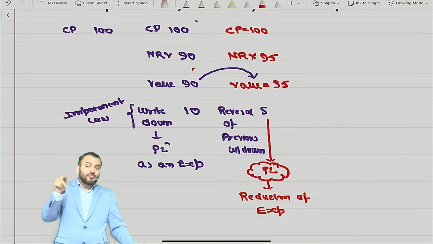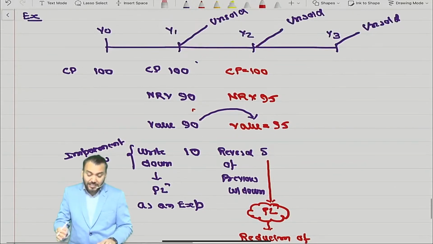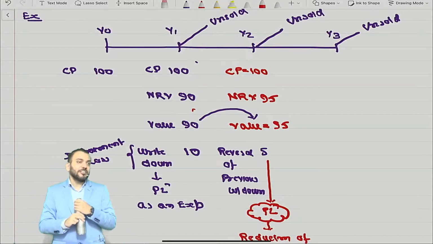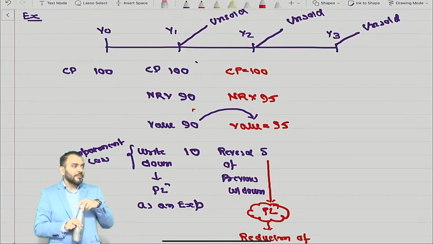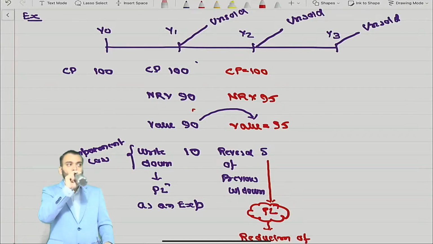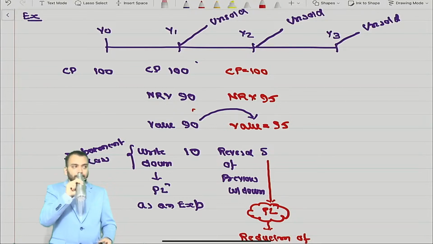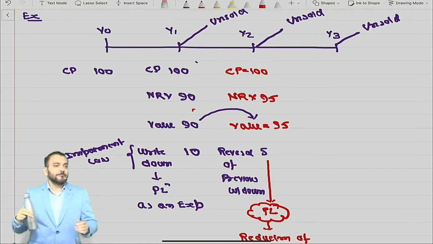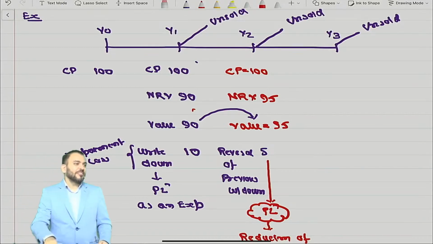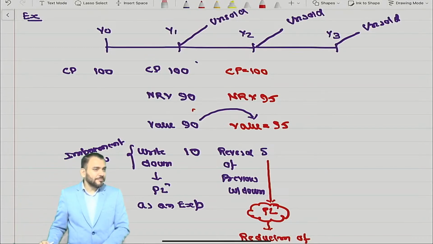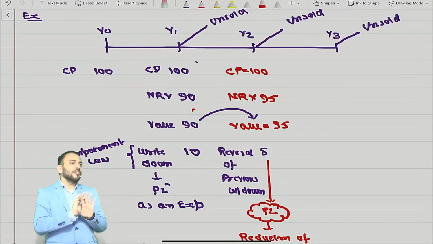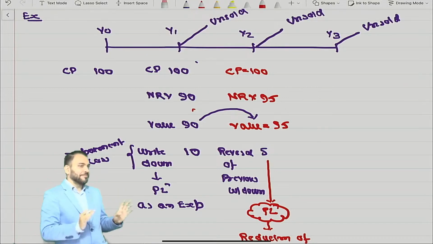But we reduce the expense of which year? Year 1 or year 2? Tell me quickly. Year 1? Still you have not understood anything, and you are in CA Inter.